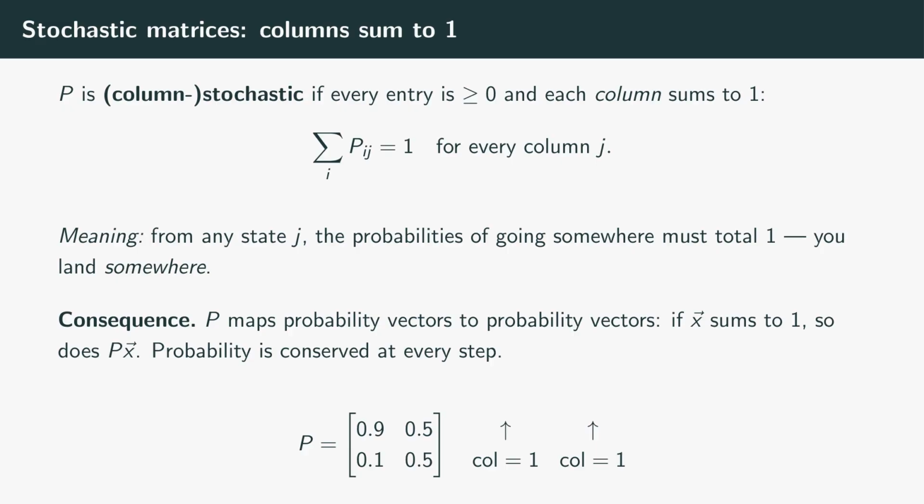The crucial consequence is conservation of probability. If you feed in a valid probability distribution, non-negative entries summing to 1, then P spits out another valid probability distribution. Total probability stays exactly 1 at every single step. The chain never leaks or creates probability, it only redistributes it. For instance, the 2x2 matrix with columns 0.9 over 0.1 and 0.5 over 0.5 is stochastic. Each column sums to 1. That conservation property is what forces the matrix to have a very special eigenvalue, as we will see next.